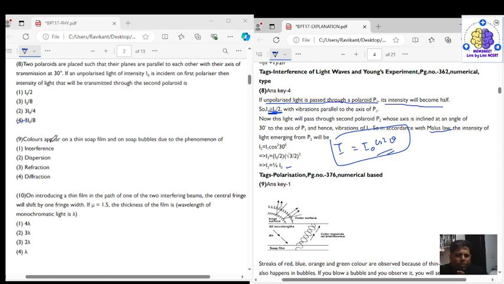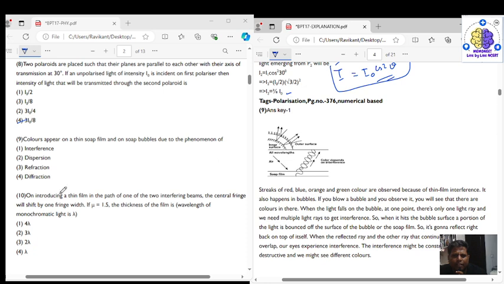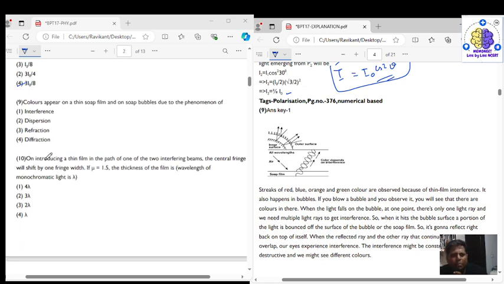Now coming to question number 9. Question number 9 says that the colors appearing on a thin soap film and a soap bubble are due to the phenomenon of interference, dispersion, refraction or diffraction. It's basically because of dispersion of the light. No, yeah, it's because of the interference.